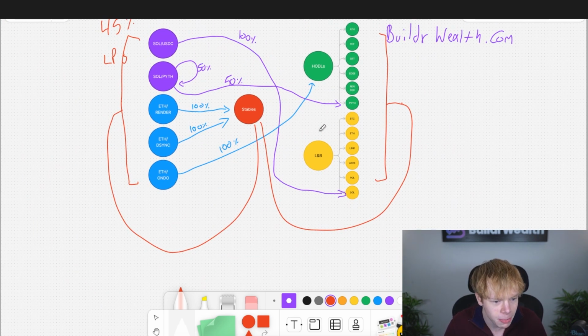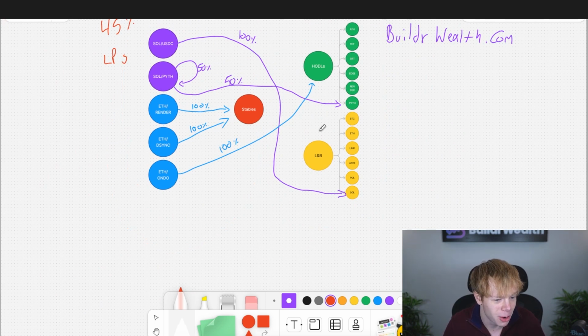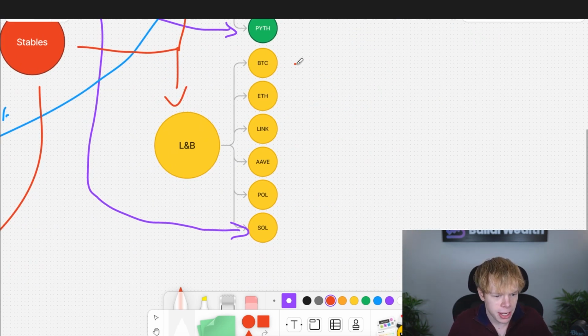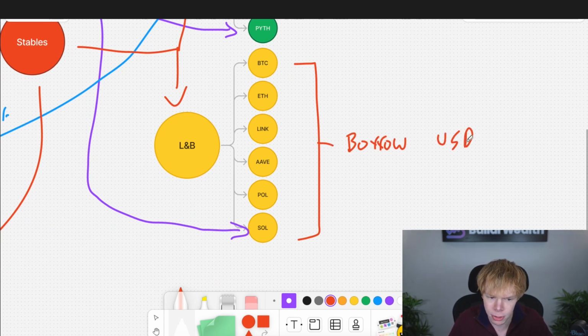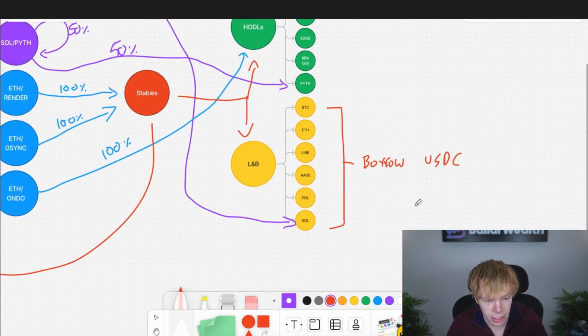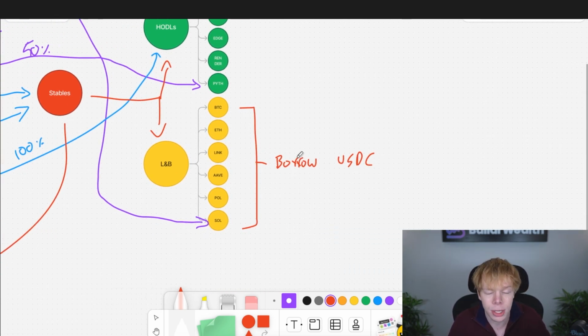Now, that being said, let's talk about what's actually happening on the lending and borrowing platforms now that we know what's happening with these stablecoins. And I'm just going to map it like this. So again, we're putting these assets up ideally in the same place as collateral, and then we are borrowing USDC. So we borrow USDC, sometimes we'll borrow USDT, really any stablecoin that has a reasonable interest rate. And ultimately, once we borrow that USDC, this borrow is going to remain fixed. Obviously, we're going to pay interest, but this remains fixed.